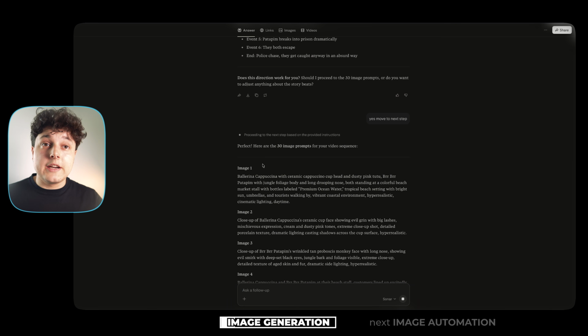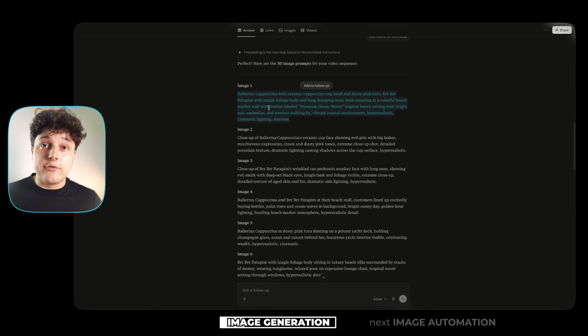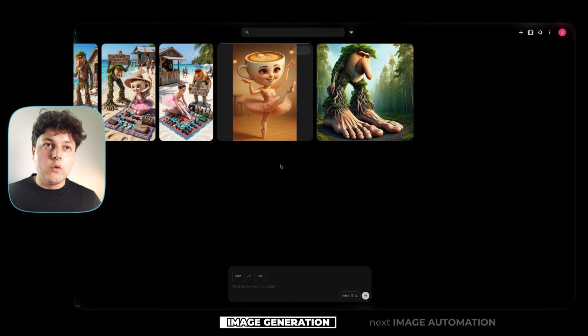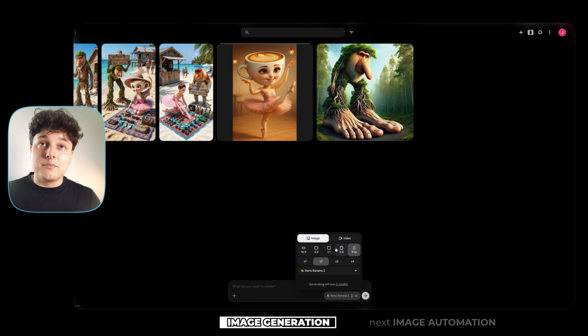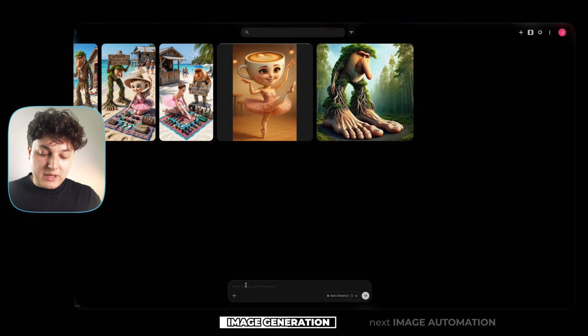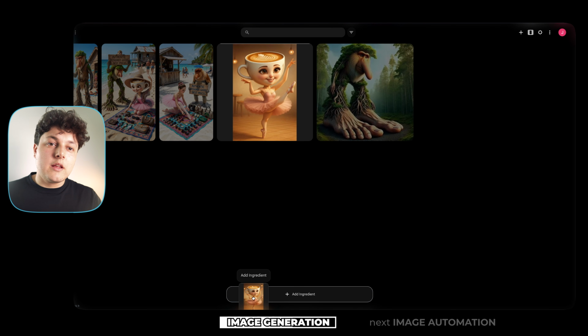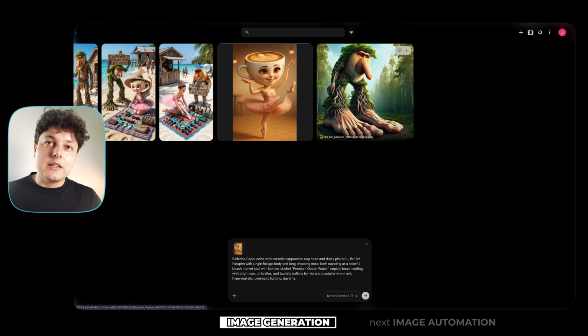And here it's gonna generate prompts for all the images you need in this video. And now if you want to make this completely free forever, you can use Google Flow and you just add these images of characters that I'm gonna share with you on the free Telegram and you paste your prompts here. But first you need to choose the right settings. You need to use Google Nano Banana 2 because Nano Banana 1 is not smart enough to understand this, and use these settings to get the best results. And now you can paste the prompt and just place these images as ingredients and hit this button to generate.